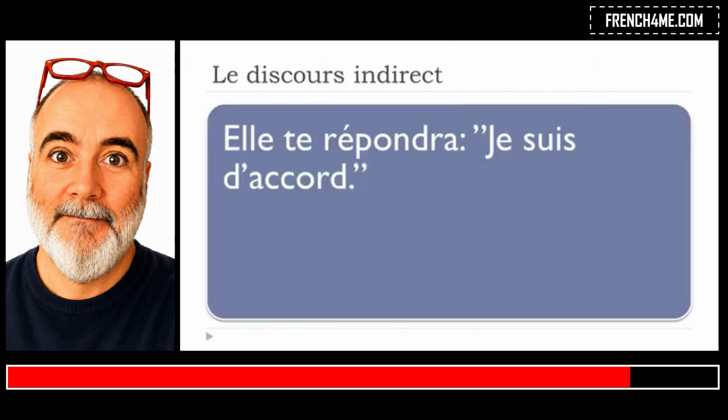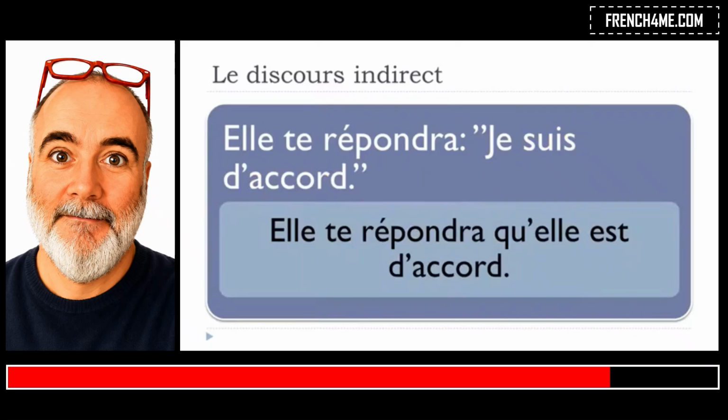Now if you've got the same thing with the future, elle te répondra, je suis d'accord. Here it's the future, répondre to answer at the futur simple form, and in the second part it's the present form. Let's have a look, and you'll see that it's not really difficult because it doesn't change that much.